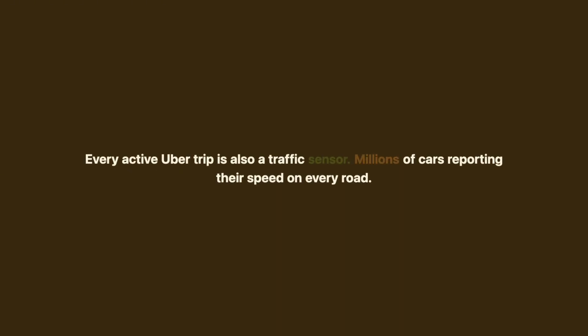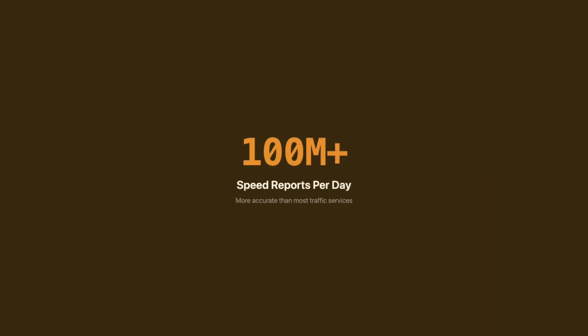And here's something most people don't realize. Every active Uber trip is also a traffic sensor. Millions of cars reporting their speed on every road. Uber builds a live traffic map from this data, updating every few minutes. In cities with lots of Uber rides, their traffic data is more accurate than almost anyone else's. Each candidate driver gets an ETA.